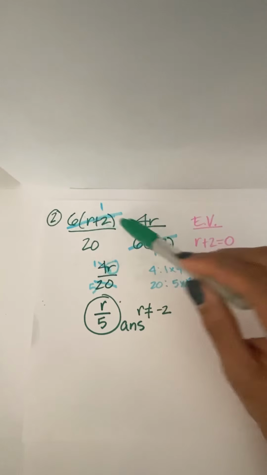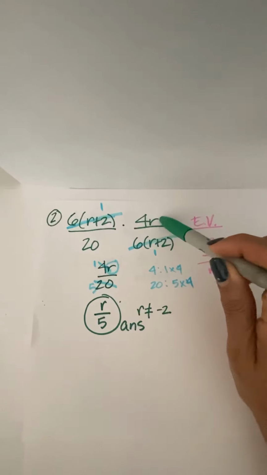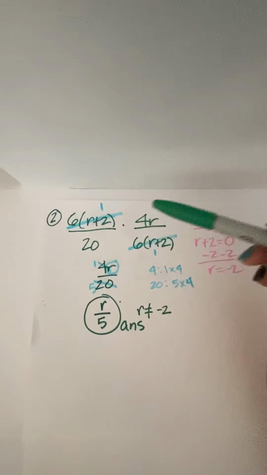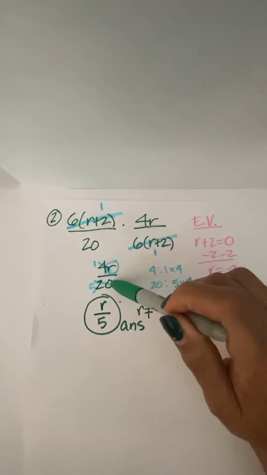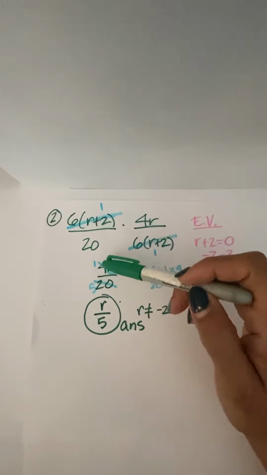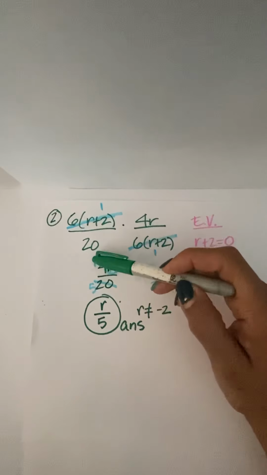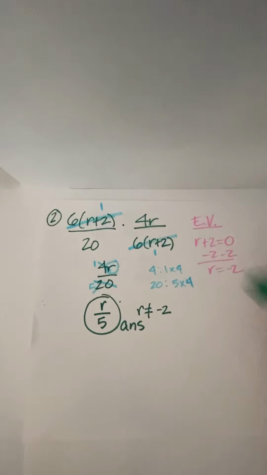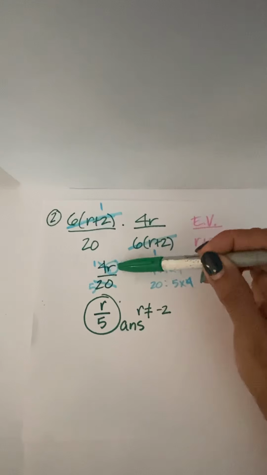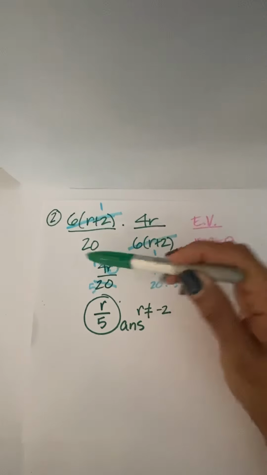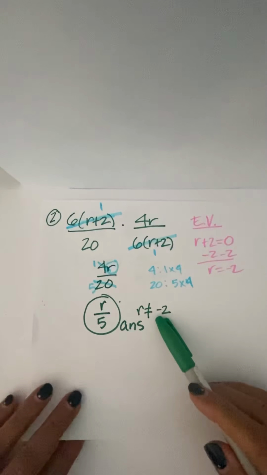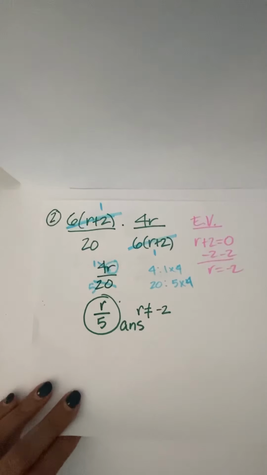So now, when I'm canceling, I'm left with the 4r on top and the 20 on the bottom. And then, well, 4 cancels into 20 5 times. Remember, canceling just means you're dividing the top and the bottom by the same number. So 4 divided by 4 is 1. 20 divided by 4 is 5. Now that r is still there, don't forget about it. 1 times r is just r. 5 comes on down. My final answer is r over 5, except r is not equal to -2. My excluded value, that's really part of the answer, okay?